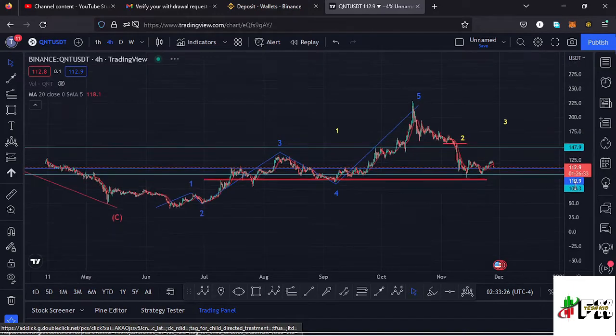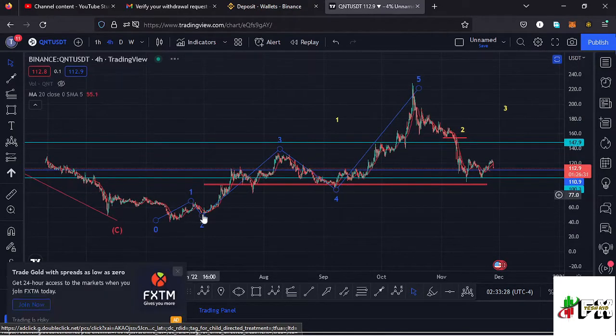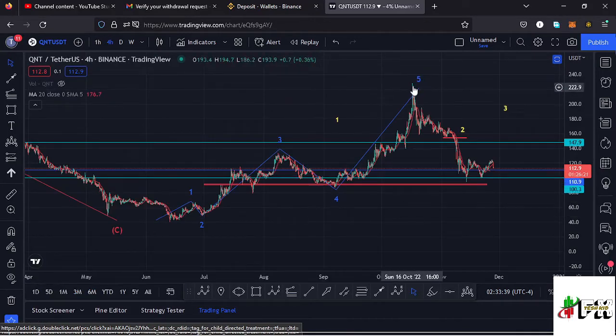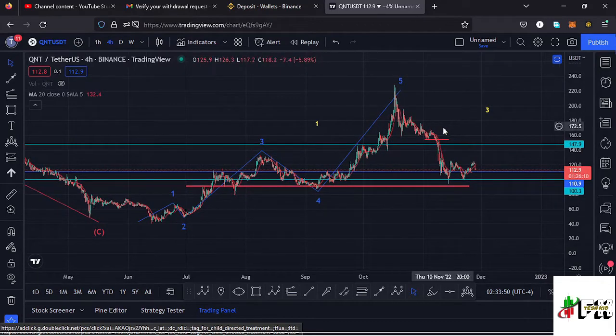you can see here we saw the formation of a first wave, then a wave 2, a wave 3, then a wave 4, and then continue pushing higher in a wave 5, making our peak at around the $229 mark. And in that movement to the upper side, that has completed the formation of a higher Elliott wave count 1. And whatever we expect next after seeing the formation of a higher Elliott wave count 1 is a movement to the lower side in the formation of a higher Elliott wave count 2 over here.